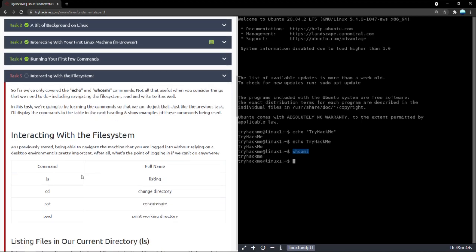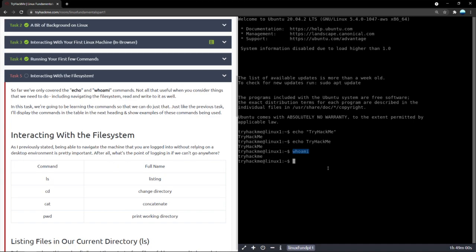Now let's also learn a few more commands. Now we'll try to interact with the file system. Basically, the file system is where all of the files are stored, how they are organized, how exactly you can open them, and what programs you can use to open them. In Windows, for example, there are multiple media files, and all the Windows directories have different places like users, documents, downloads, whatnot. To traverse through them in Windows or macOS, you can just click on the environment and it will move. But in Linux, especially when you're stuck with only a command line, moving around is a very important skill to have.